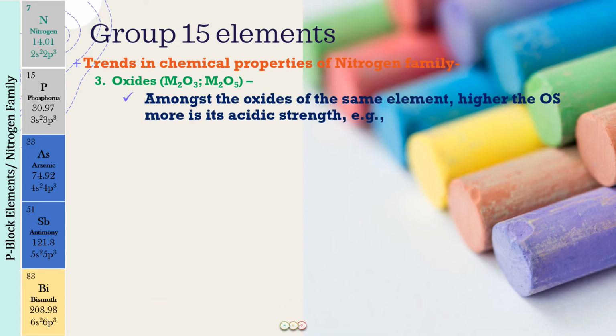So the first point that we have learned is that among the oxides of the same element, the higher the oxidation state, the more the acidic character. And we have learned therefore that from N2O to N2O5, +1 to +5 oxidation state, as we increase the oxidation state, the acidic strength is also going to increase, right? So we will have N2O5 as a strong acidic oxide, whereas N2O and NO, we know these are neutral oxides. Okay, all the three, they are going to be acidic, but the acidic character is going to increase with the increase in the oxidation state.